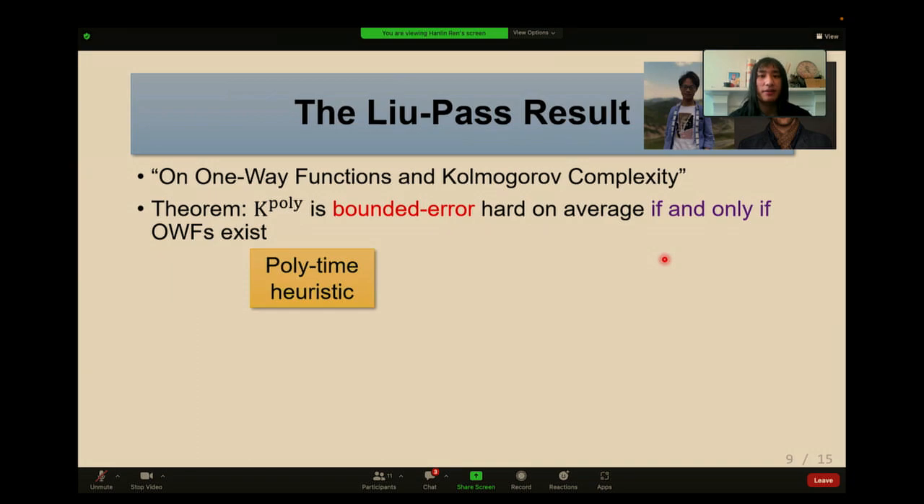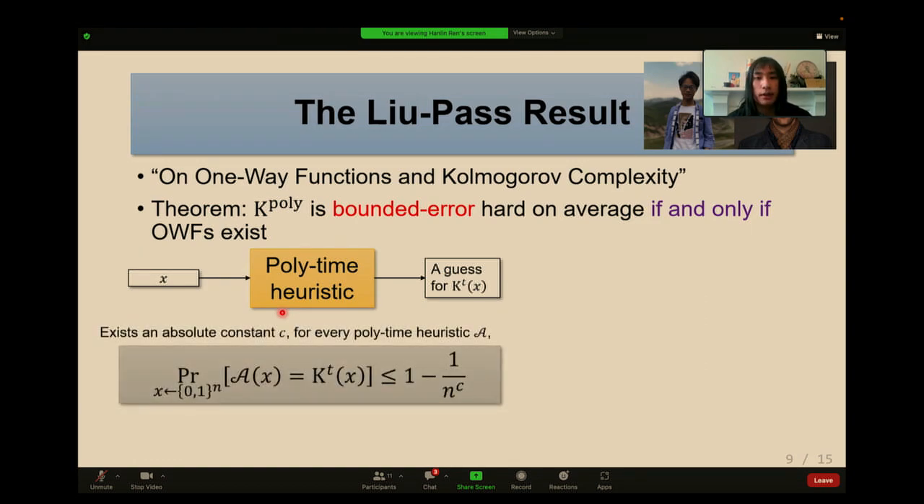So let me define what it means for K-poly to be hard on average. Imagine a polytime heuristic which tries to compute K-poly. Given input x, it outputs a guess for K^t of x. Here you can think of t as an arbitrary polynomial. The Liu-Pass result works for any well-behaved polynomial. I call this thing a heuristic instead of an algorithm because we allow it to make some error.